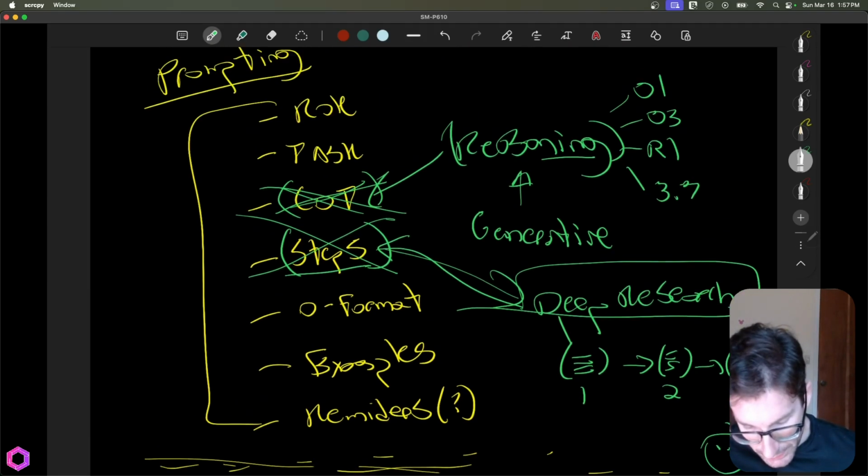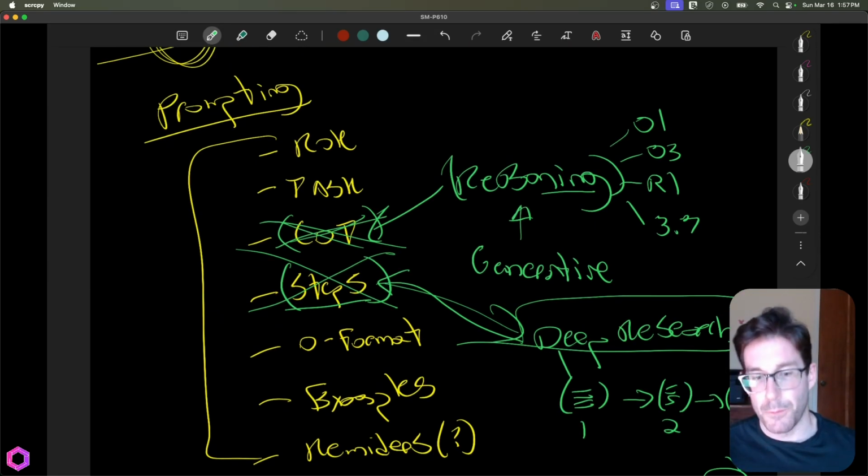Now, the point of me walking through this and sharing my prediction with you is that if we are going to teach people how to prompt engineer effectively, the teaching should be evergreen.